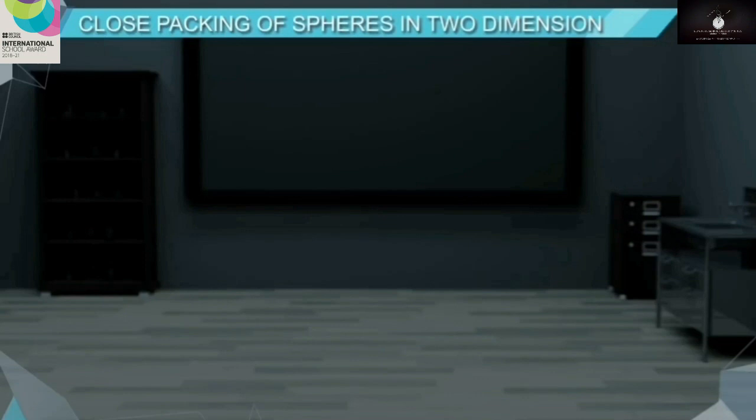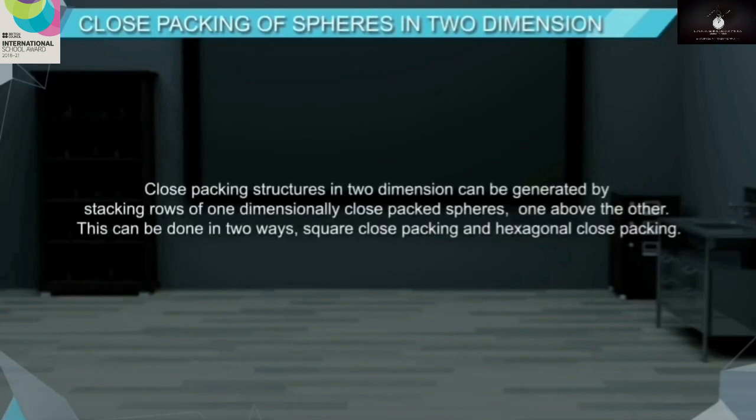Close packing of spheres in two dimension. Close packing structures in two dimension can be generated by stacking rows of one-dimensionally close packed spheres one above the other. This can be done in two ways: square close packing and hexagonal close packing.